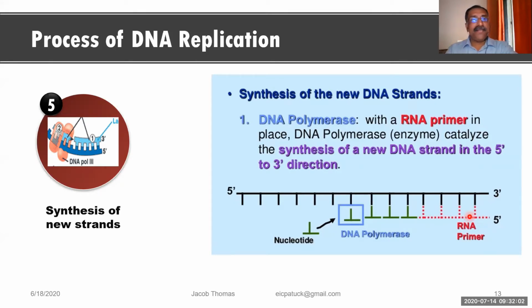So where the RNA primer will be placed, in which end of the DNA strand will the RNA primer be placed? 5' end or 3' end?